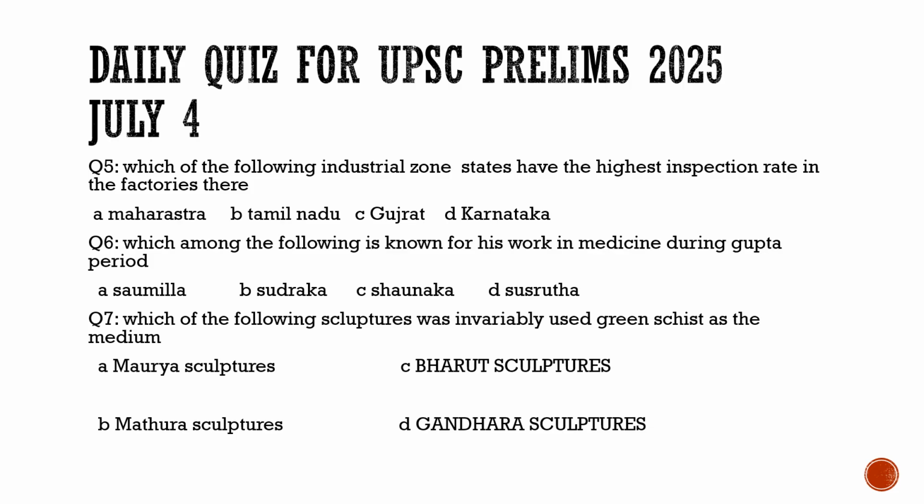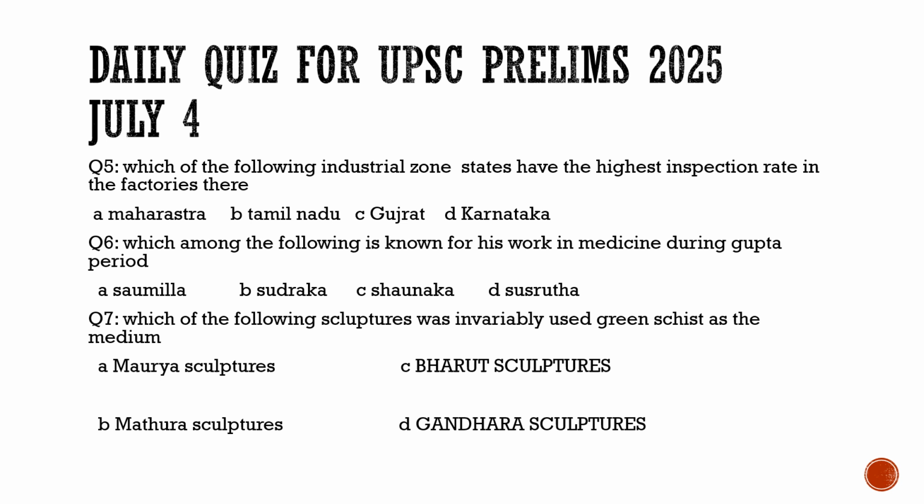That was question number 4. Question number 5 of today's discussion talks about which of the following industrial zone states have the highest inspection rate in the factories there. For this question, we discussed the accidents in the factories, and what the main reason for the accidents in factories was. It was the lack of inspection.